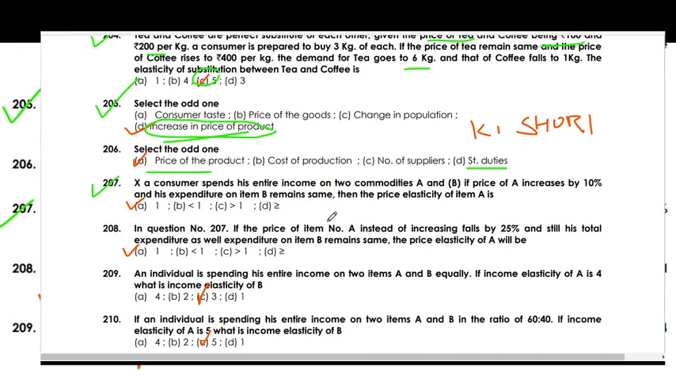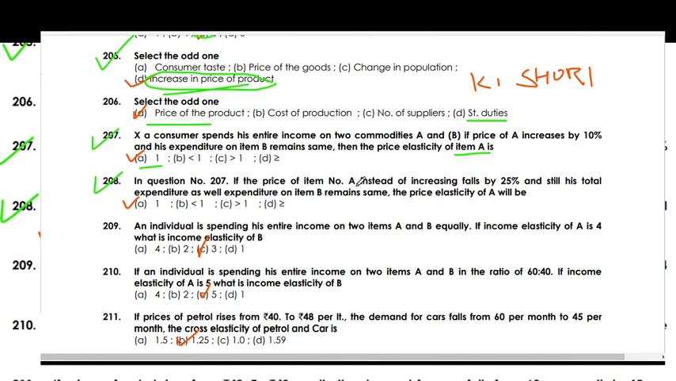A consumer spent his entire income on two commodities A and B. If the price of A increases by 10% and his expenditure on B remains the same, then the price elasticity of item A is 1. If the price of commodity A, instead of increasing, falls by 25%, still the total expenditure as well as expenditure on item B remains the same. The price elasticity of A will be 1.